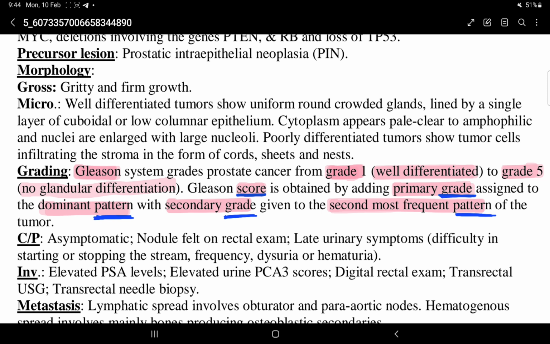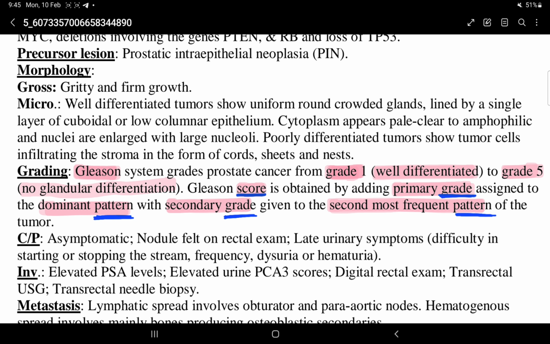Cytoplasm appears pale clear to amphophilic, and nuclei are enlarged with large nucleoli.